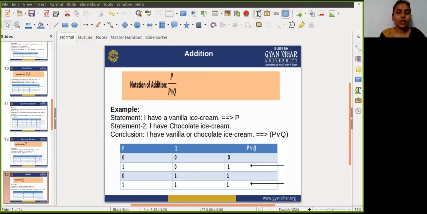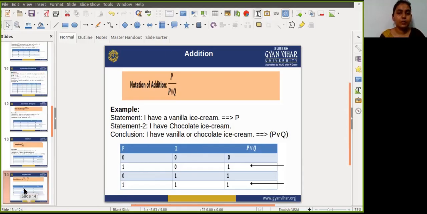So by using a truth table, it shows that firstly we calculate the P or Q value. Only in two conditions does it show the result true. See guys, if P is true, then P or Q is also true, and also if Q is true, then the value of P or Q is also true.